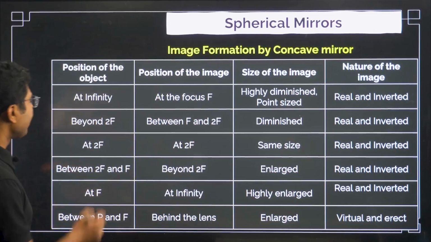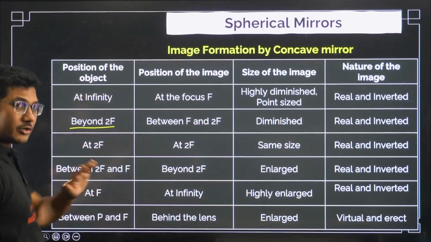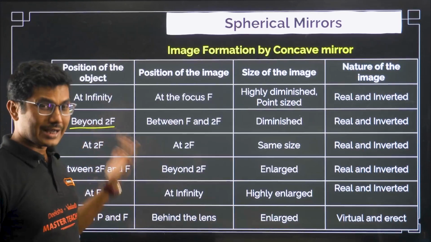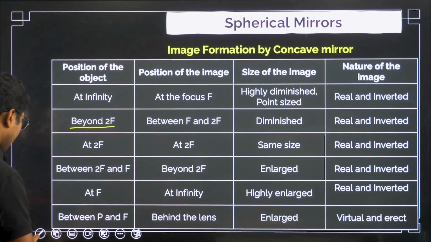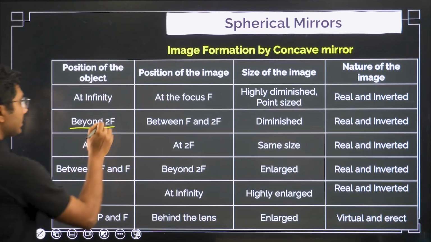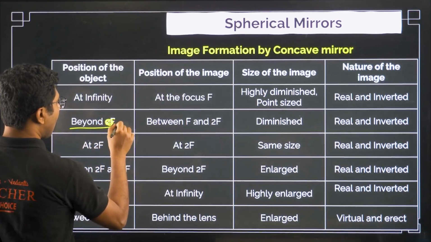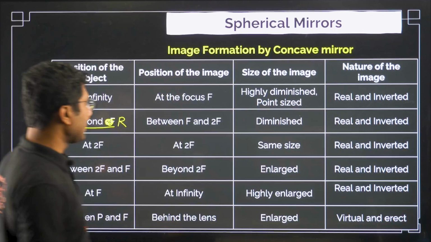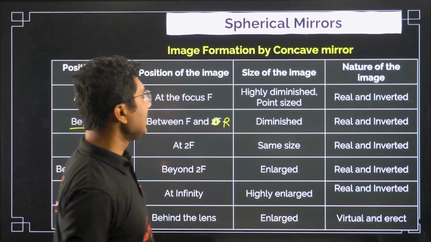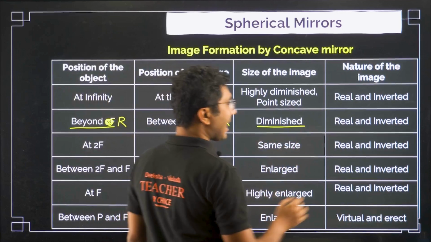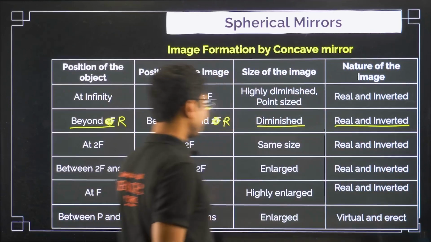If the object is beyond 2F but not at infinity, I will rather say not 2F, I will say beyond R, the radius of curvature R, then the image will be between F and R, and it will be diminished, real and inverted.